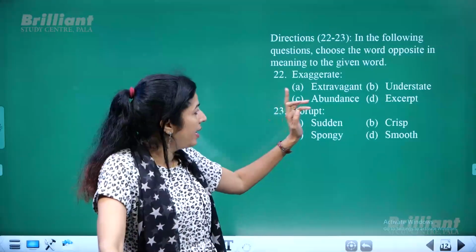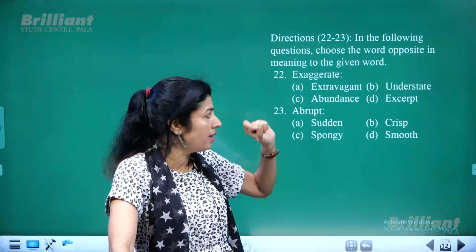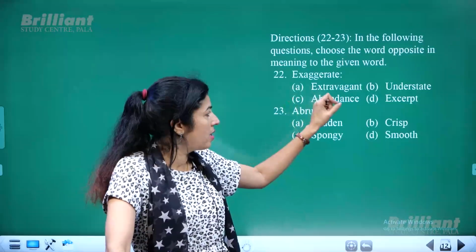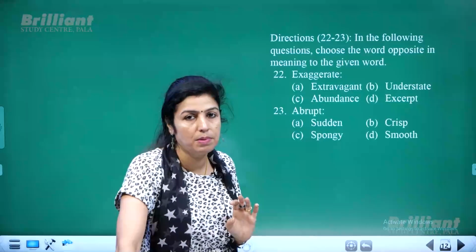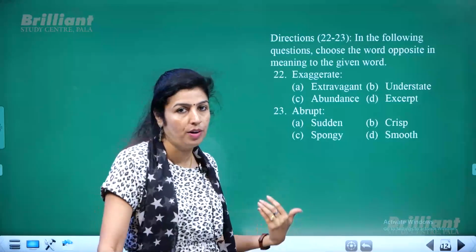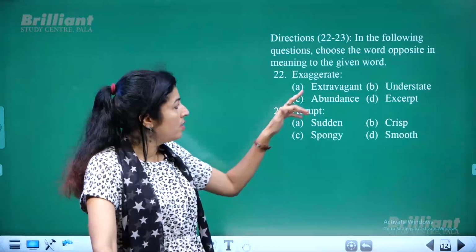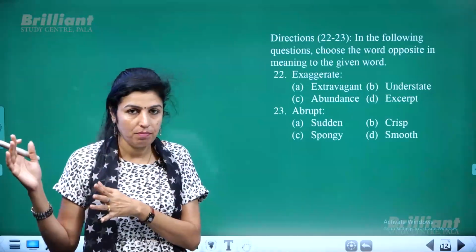These are the options given to you, and you have to choose the exact antonym or opposite. Extravagant is there, understate is there, abundance is there, excerpt is there. So you should know the meaning of all these words, without which you will not be able to find out the exact opposite.